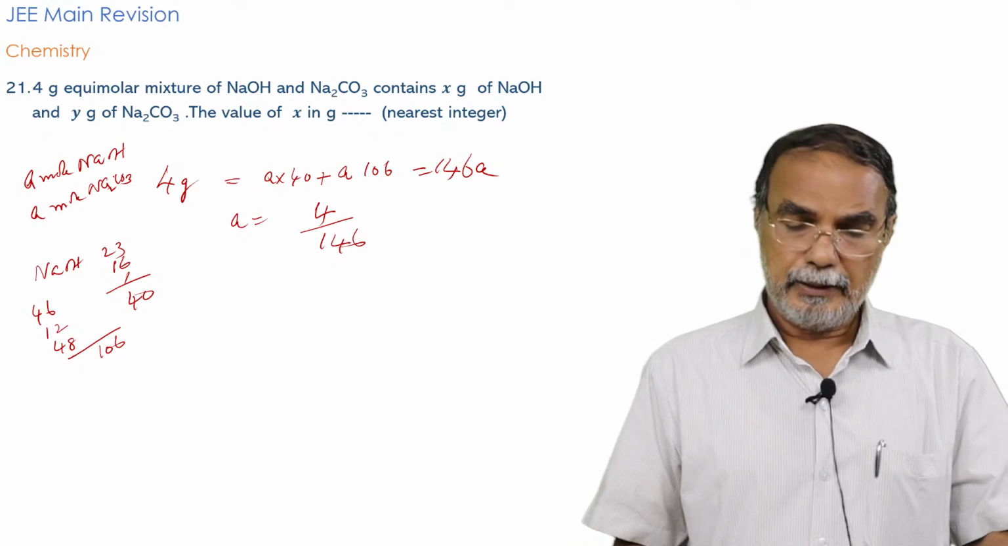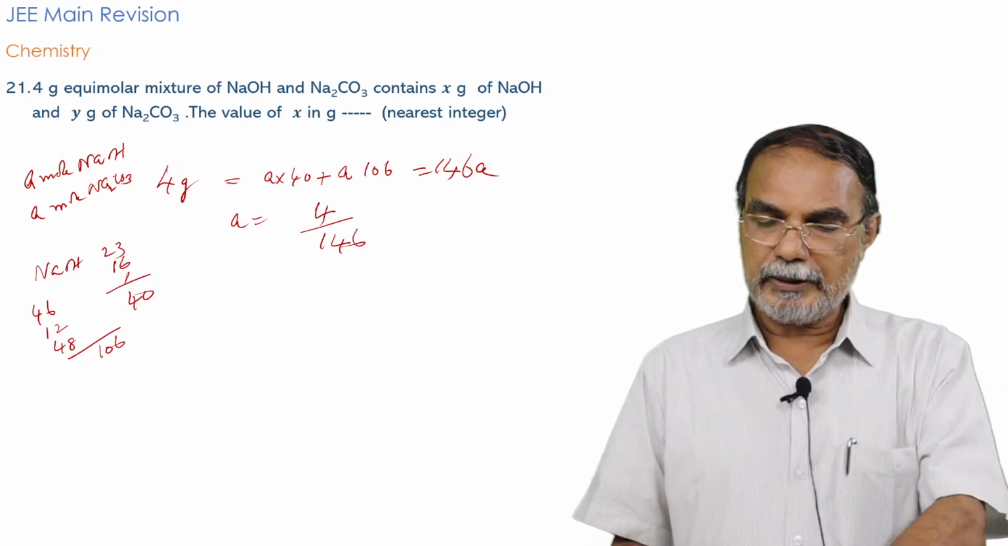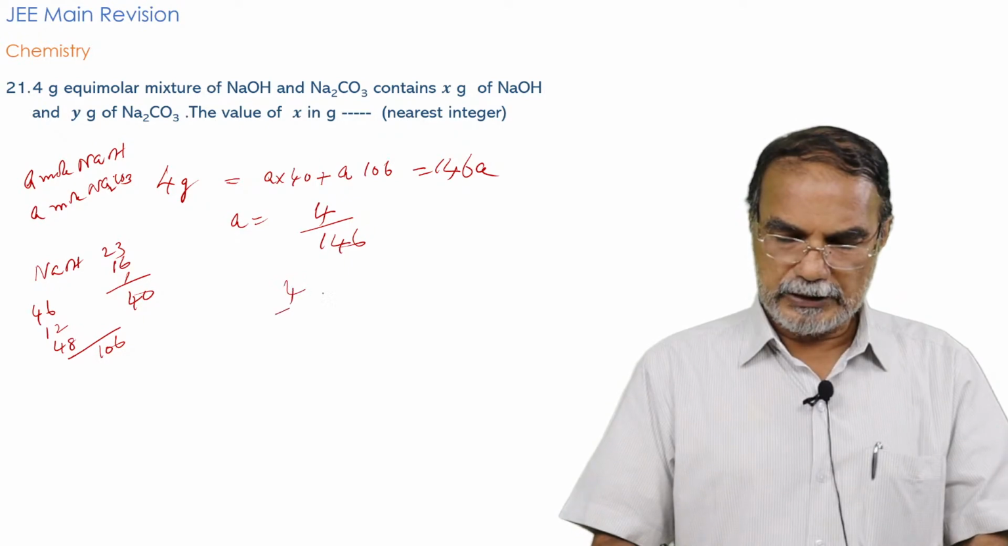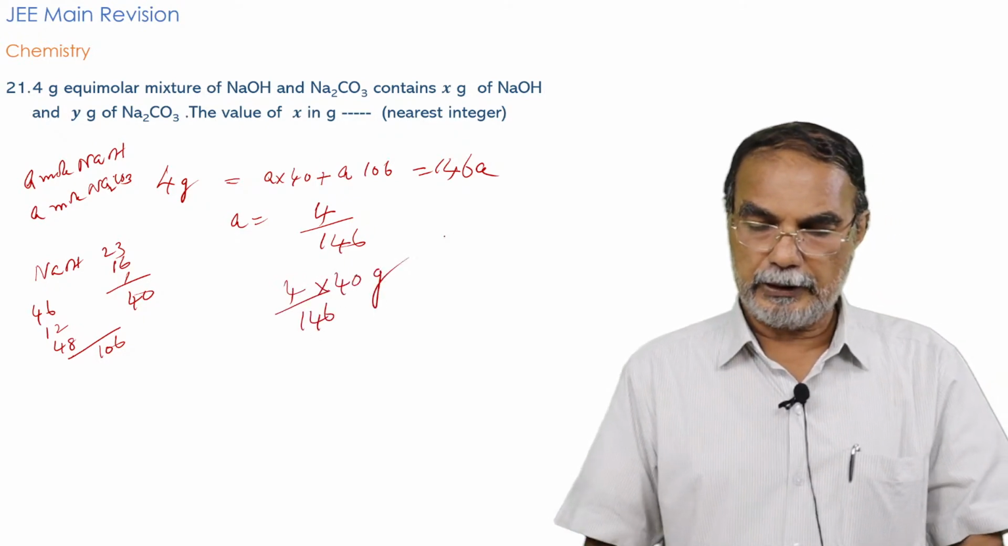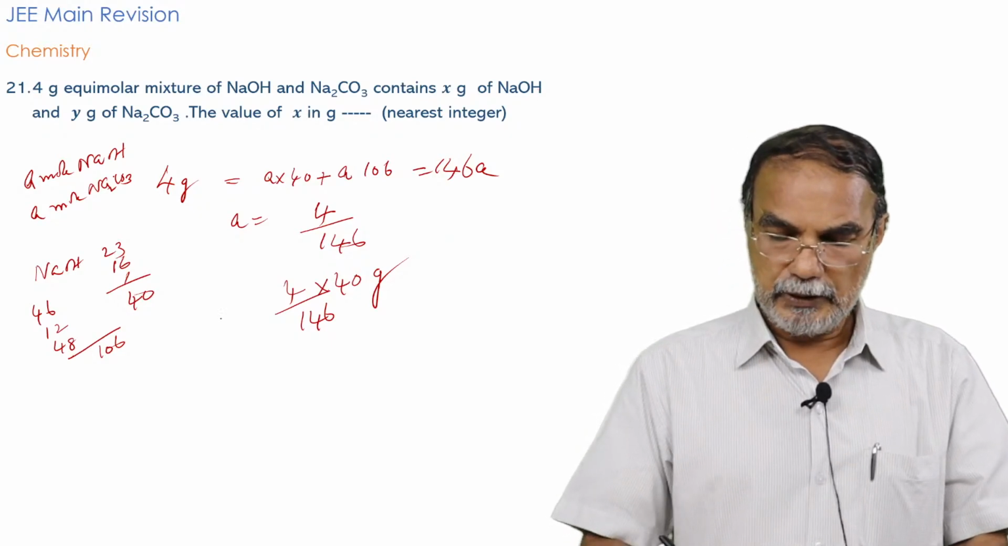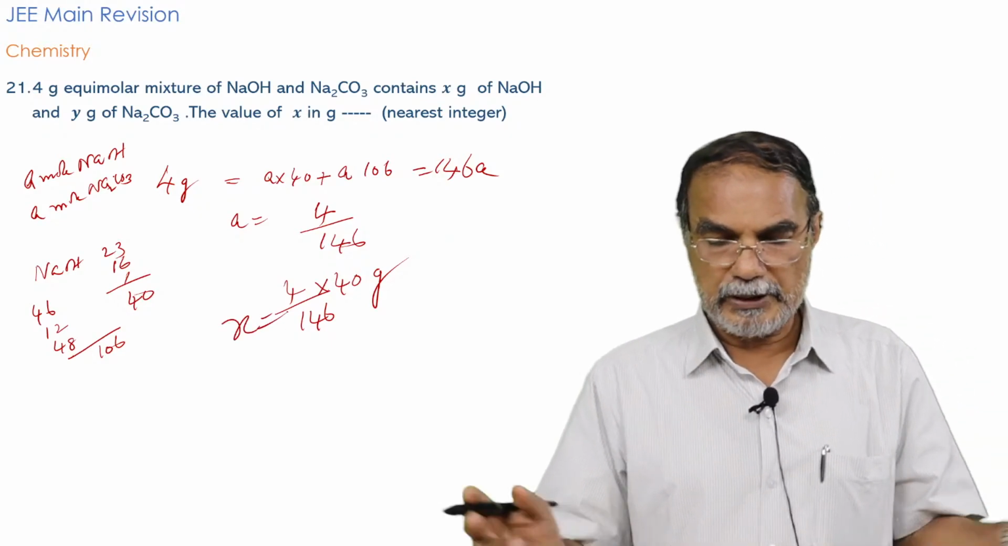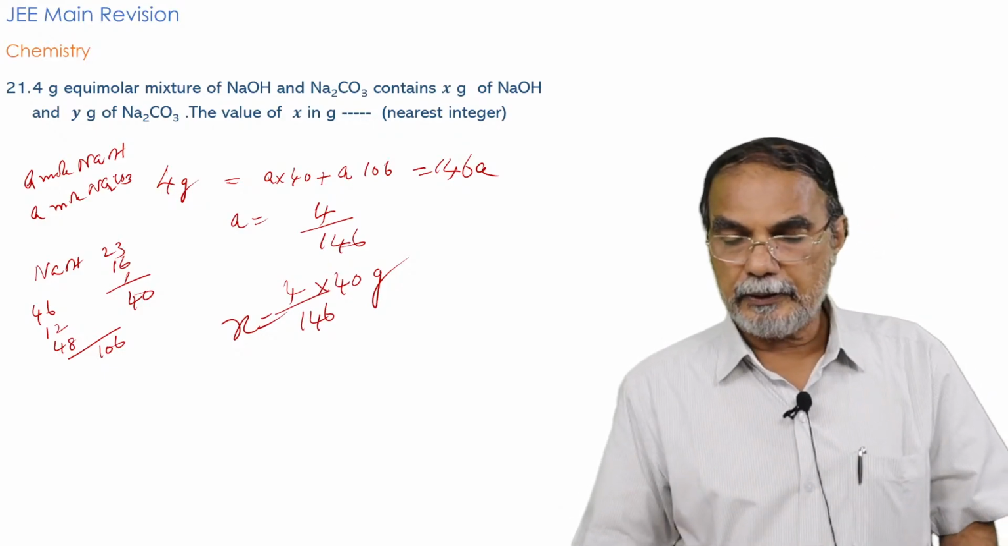So that is A. And what is A? Number of moles of NaOH. So what will be the grams of NaOH? It is 4 by 146 into 40. So that many gram of NaOH. X gram of NaOH is given. So this is the value of X. The problem is very easily solved, and you can get the nearest integer.